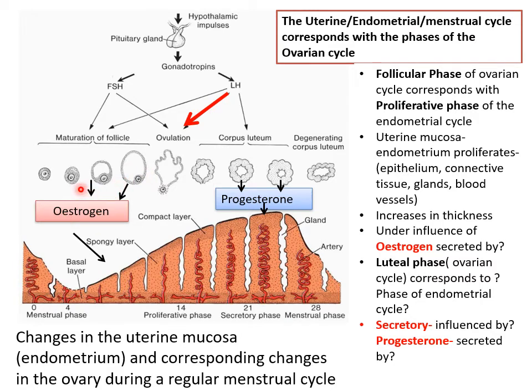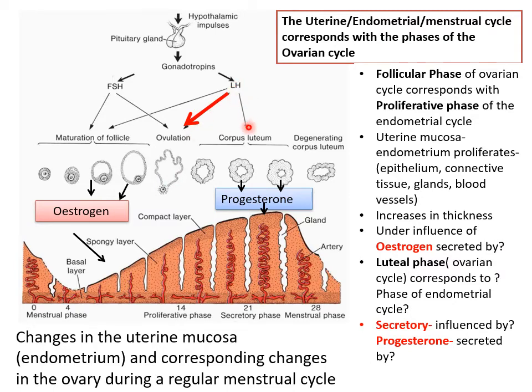It circulates in blood, and now it's going to influence or control the proliferative phase of the endometrial cycle. You see, it will help the endometrium regrow, the functional layer grow. That means the stroma, the epithelium will regenerate, glands will regenerate, the blood vessels start growing, but they still don't reach the top. Okay. So the proliferative phase of the uterine cycle corresponds to the follicular phase of the ovarian cycle and vice versa. And then mid-cycle, you can see ovulation happens under the influence of LH.